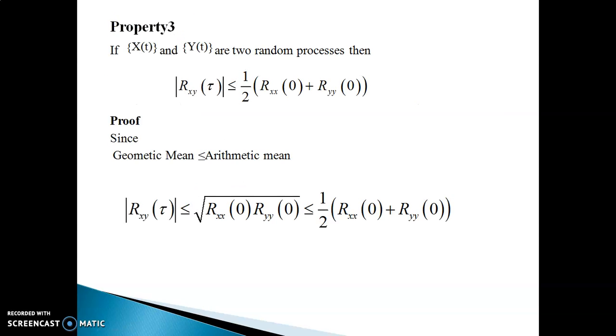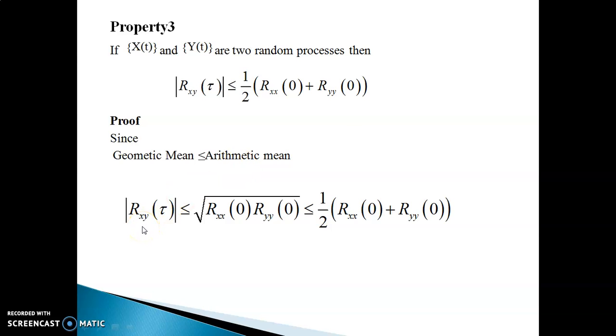Then we see the third property. Third property says that if x of t and y of t are two random processes, then Rxy of tau is less than or equal to half of Rxx of 0 plus Ryy of 0. This is very easy to prove. It is simply based on the concept that for any two real values a and b, its geometric mean is always less than or equal to the arithmetic mean. Geometric mean of two numbers is always less than or equal to arithmetic mean.